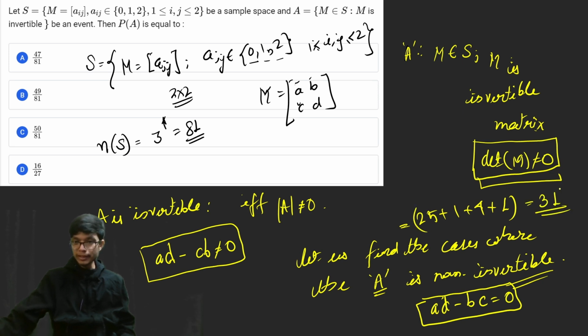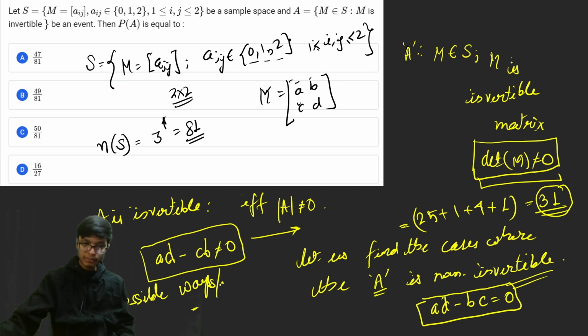Now these are the possible cases for non-invertible matrices, but in the question we have to find for invertible matrices. So the total number of invertible matrices is the total minus the non-invertible cases, that is 31.